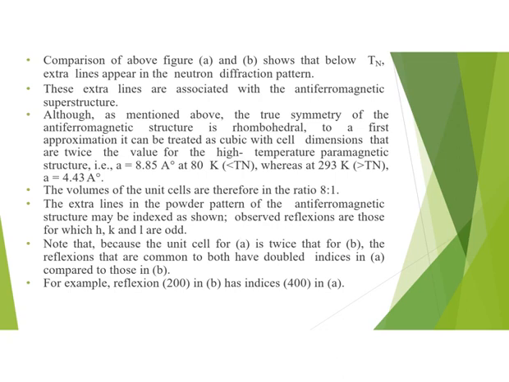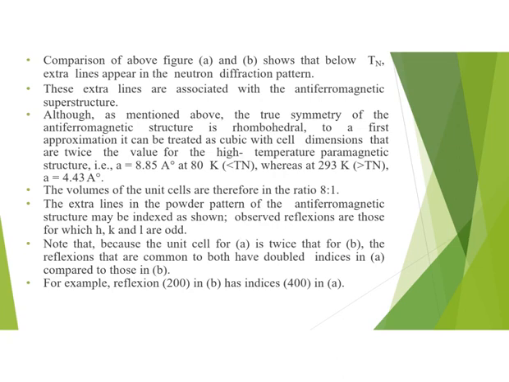The extra lines in the powder pattern of the antiferromagnetic structure may be indexed as shown. Observed reflections are those for which Miller indices H, K and L are odd. Note that because the unit cell for A is twice that for B, the reflections that are common to both have doubled indices in A as compared to those in B. It looks a bit complicated, but if you look at the diagram, you will get a better idea.